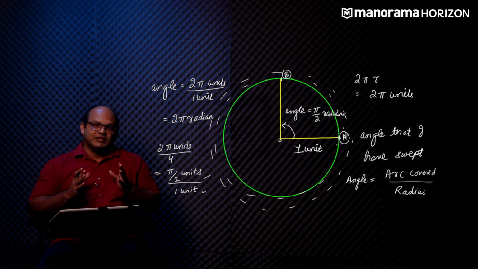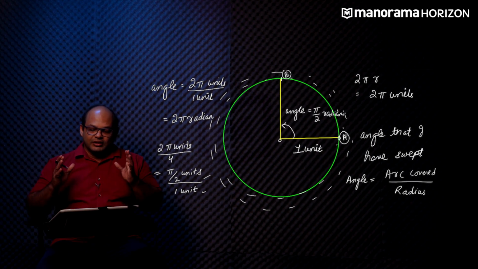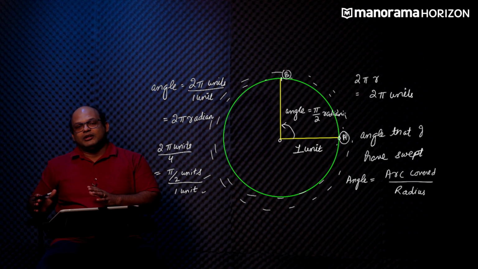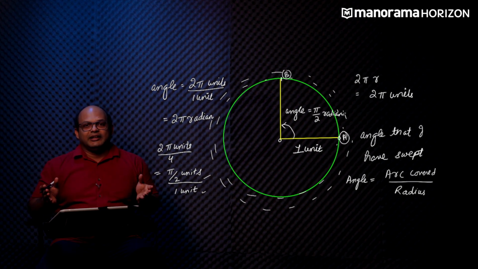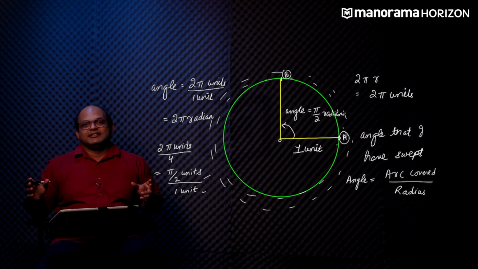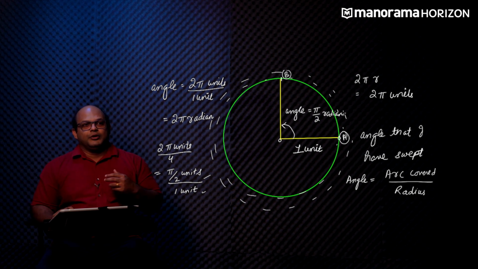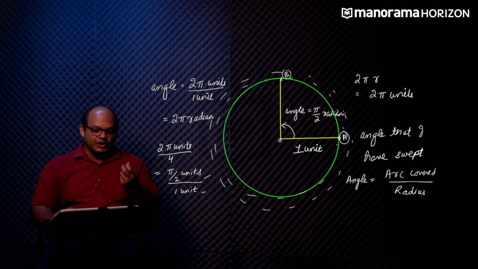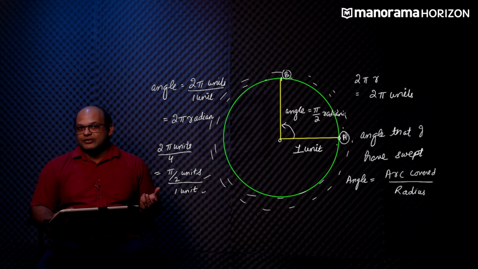The beauty of this method of measurement is, since the angle is always a ratio of the arc length to the radius, it will always be expressed in the exact same way. It doesn't matter whether you are using kilometers or nanometers or light years, as long as the unit system remains consistent, you will always get the correct answer. This is why we prefer the use of radians in physics in contrast to degrees.